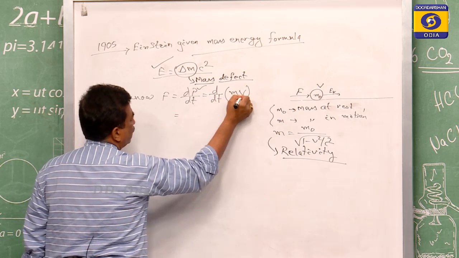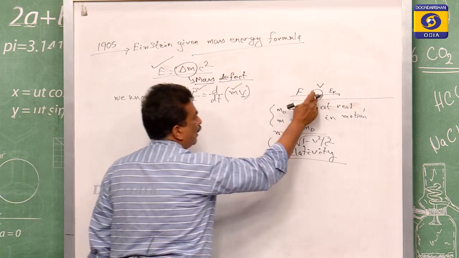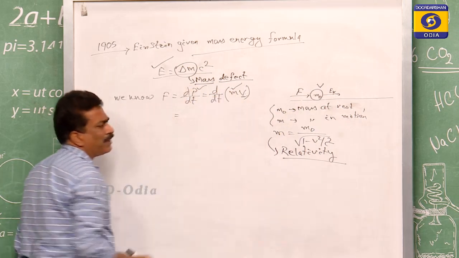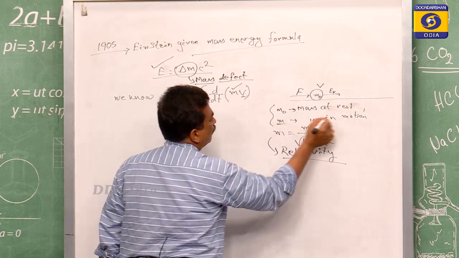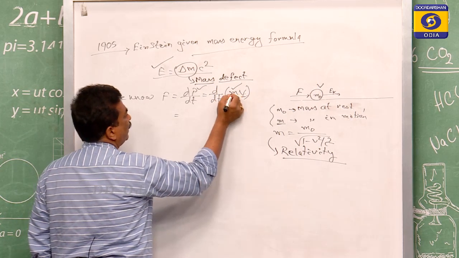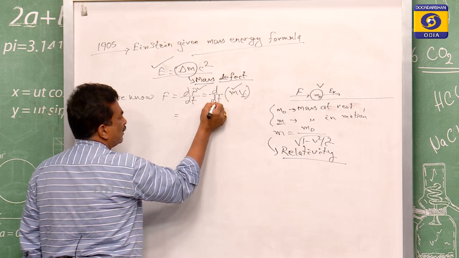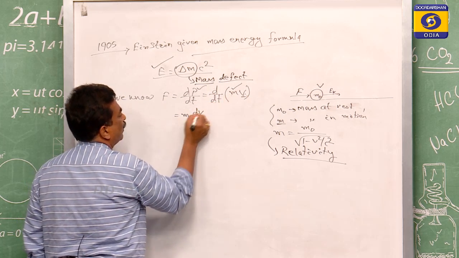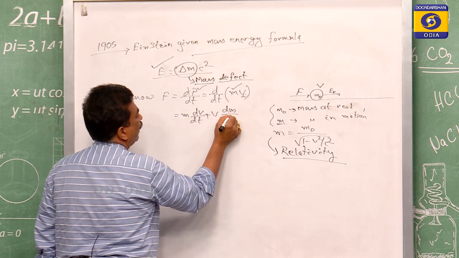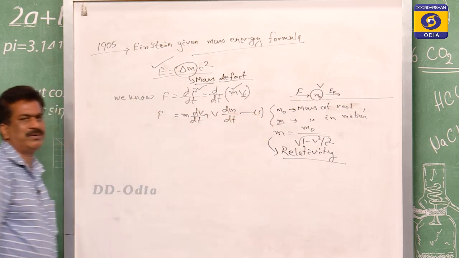Though it is moving with speed v, the mass it contains is m, but at rest the mass is m0. Therefore its mass we have taken is m, the mass in motion, meaning when it has its speed. This mass and the speed are two variables, so it is the product of the two. If you take the differentiation, then m dv by dt plus v dm by dt is equal to F. Let us take that as equation 1.